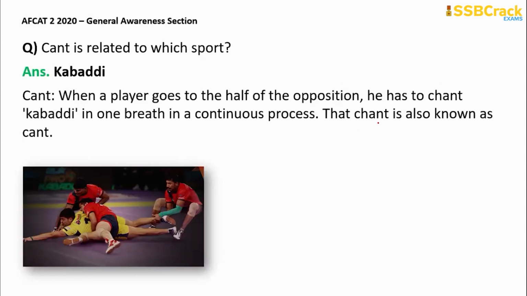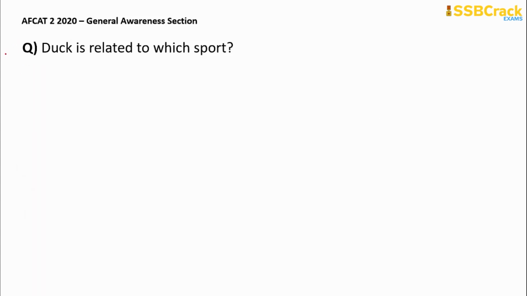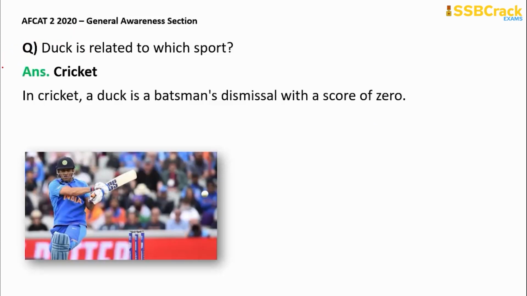So the answer will be it is related to Kabaddi. When a player goes to the half of the opposition, he has to chant Kabaddi in one breath in a continuous process. That chant is also known as cant. Next question, duck is related to which sport? The term duck is related to cricket. In cricket, a duck is a batsman's dismissal with a score of 0.